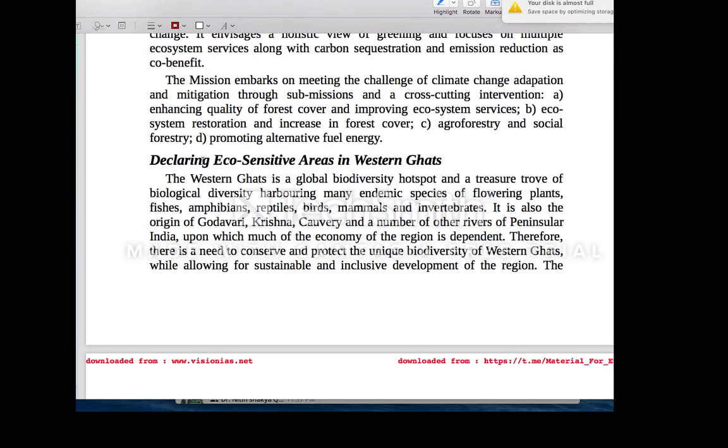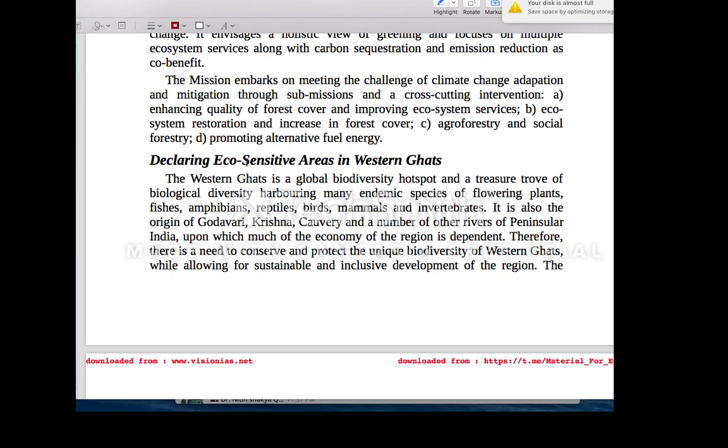Okay, and then comes the declaring of eco-sensitive areas. What are those eco-sensitive areas? Certain protected areas need more protection. Okay, then here comes your eco-sensitive areas. Okay, they don't have any legal backing. Okay, but they give extra protection for 10 kilometers. Certain activities are prohibited, certain activities are regulated.